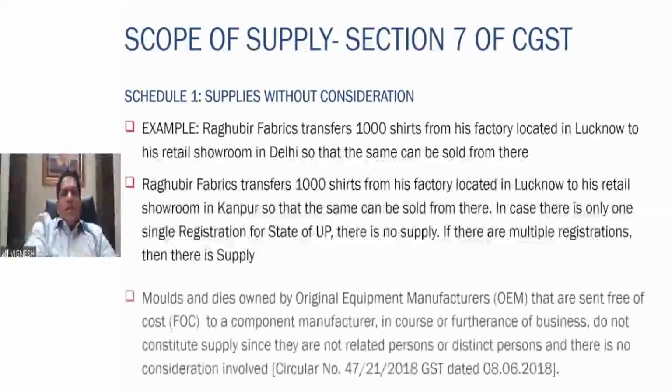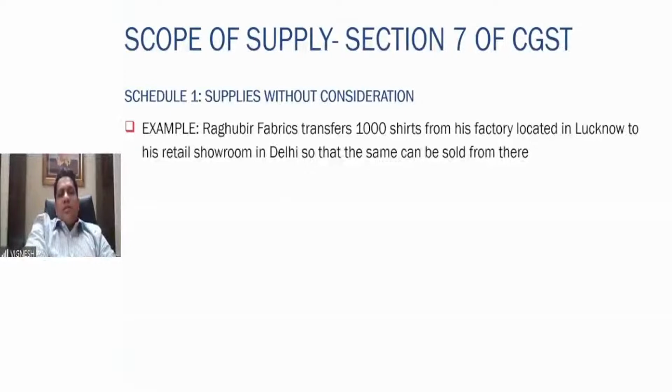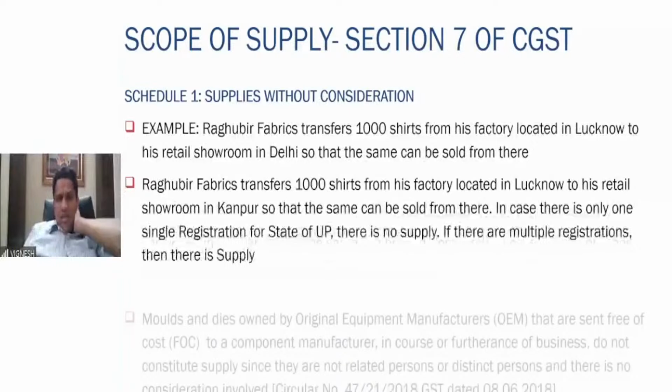Some examples: Raghuveer Fabrics transfers 1,000 shirts from his factory located in Lucknow to his retail showroom in Delhi so that the same can be sold from there. So that means 2 GST registrations are there. He is transferring from Lucknow to Delhi. That means without consideration also it is treated to be as a supply.